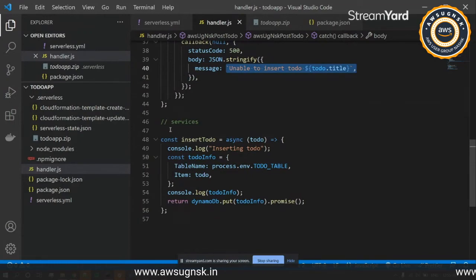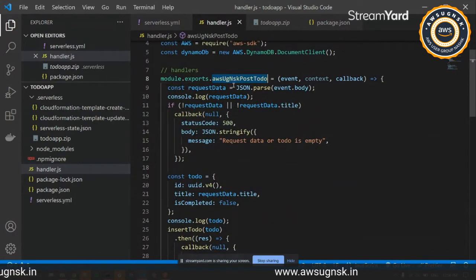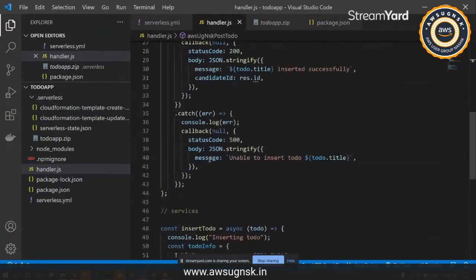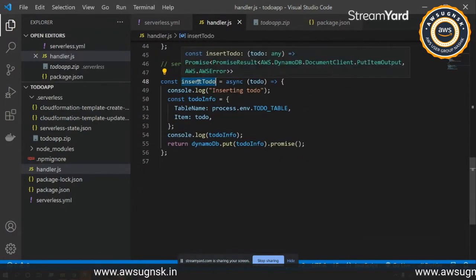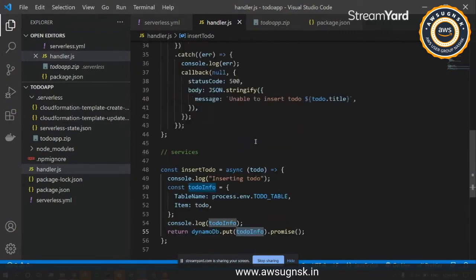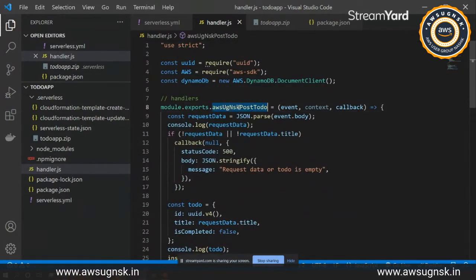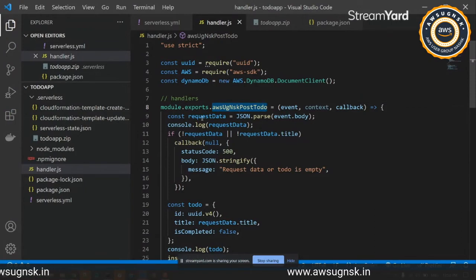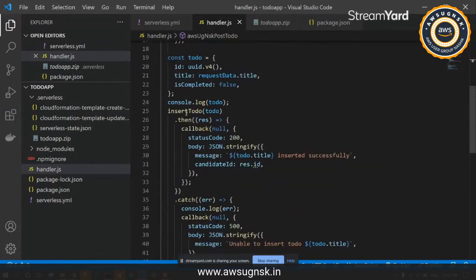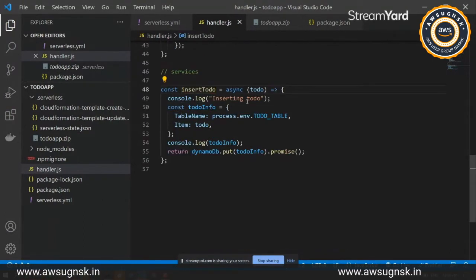Under services, this is the mediator between our actual service that is contacting the Dynamo database to put a particular object, and the API gateway. We will mostly be writing validations and everything under this method, and we'll be calling the actual service method under that. I'll quickly jump to that method. As you are able to see, this insert to do is a type of, first thing, as we are returning a promise from here.